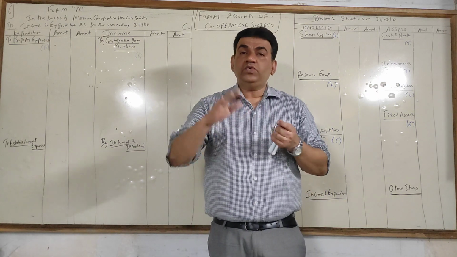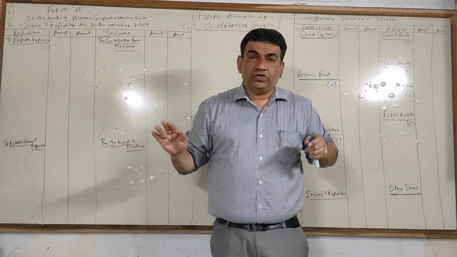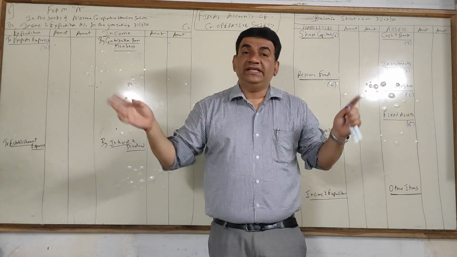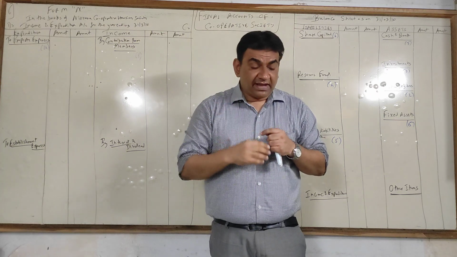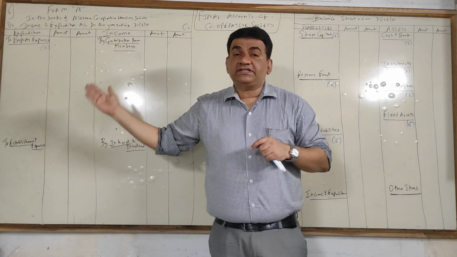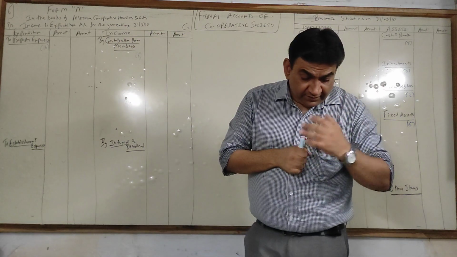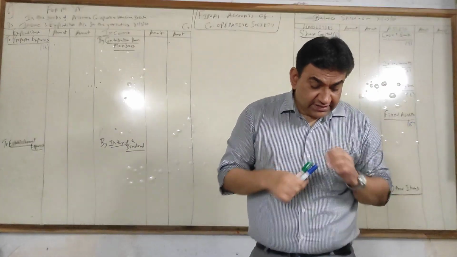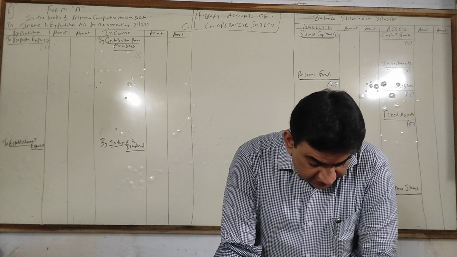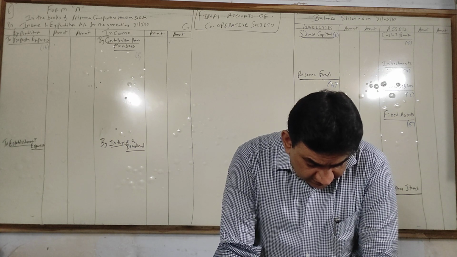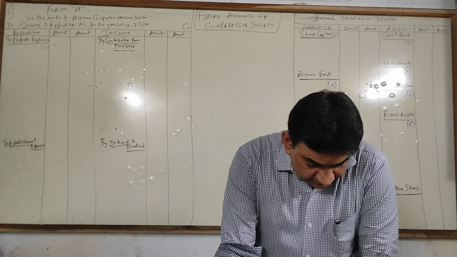In one or two sums you might face a bit of problem going slow, but after that you will easily catch up with the speed. Now let's see the adjustment. We'll do the marking and then again I will discuss the format with you. Provide for outstanding liabilities, audit fees, municipal tax, electricity charges, water charges. Now see, can you see any audit fees?